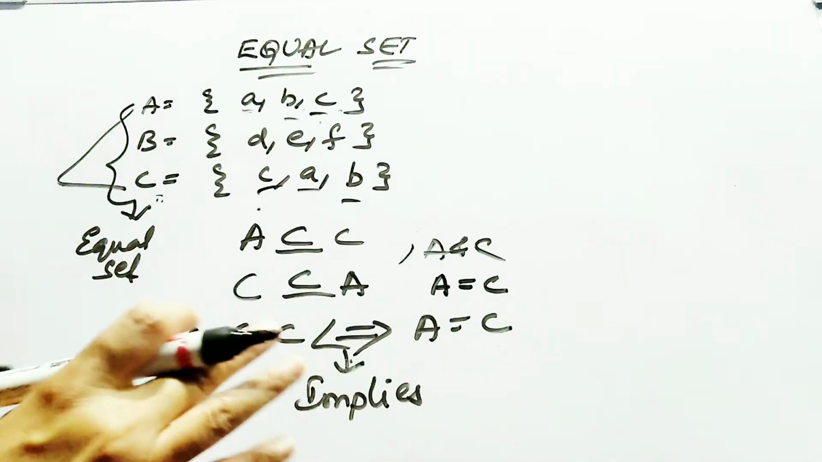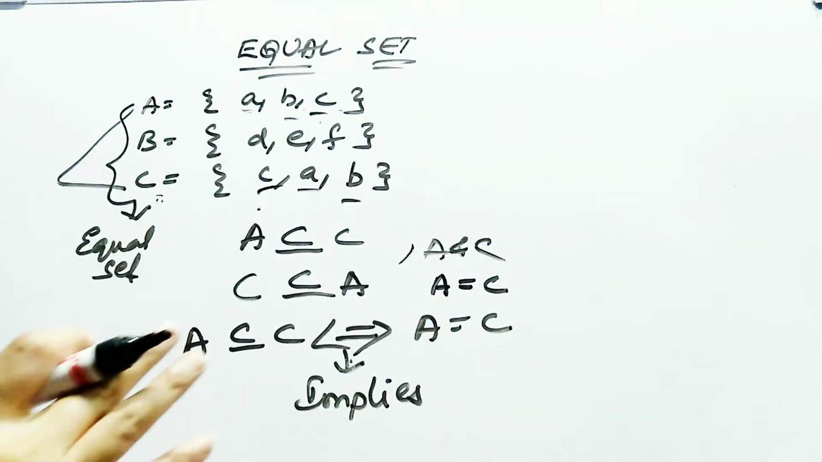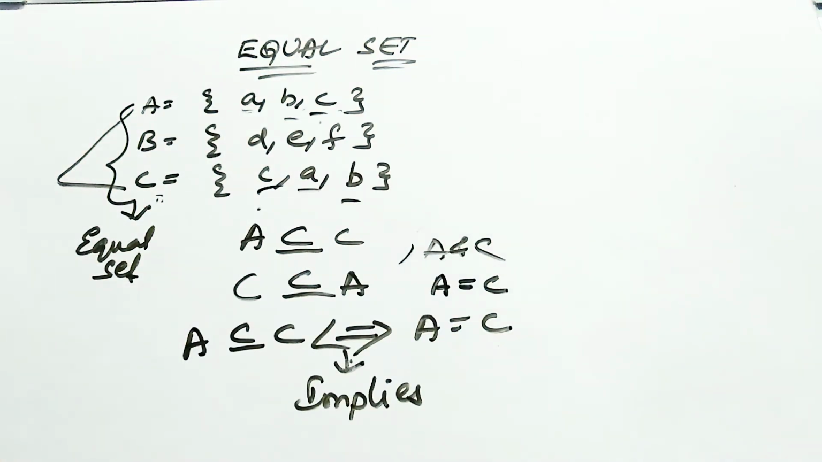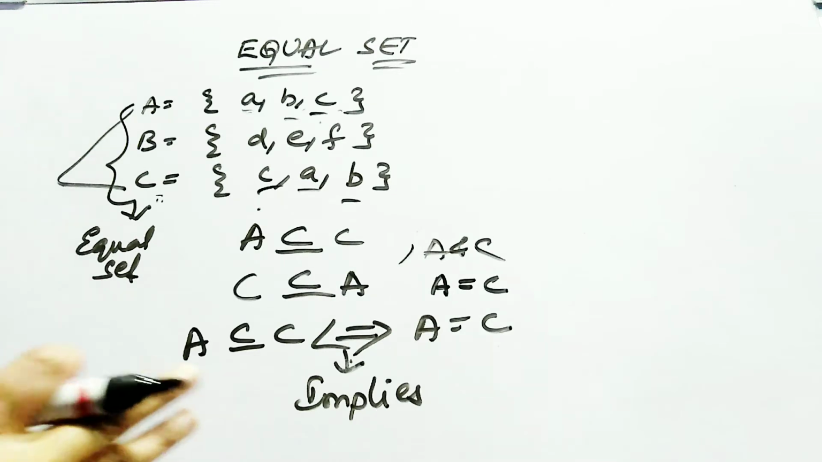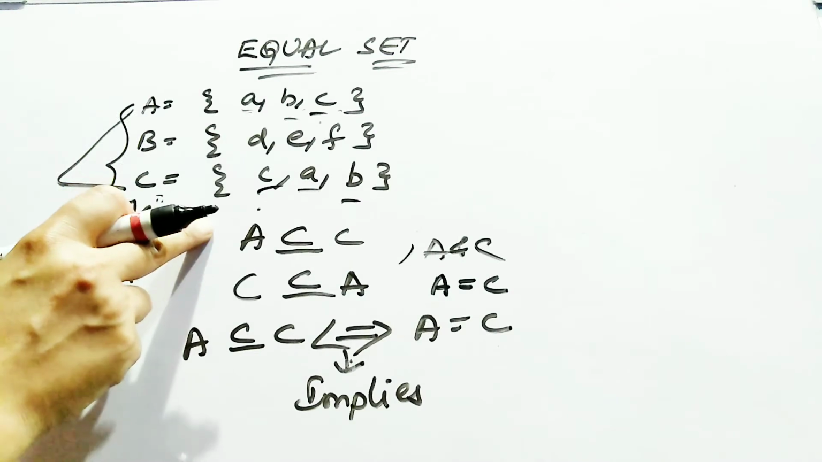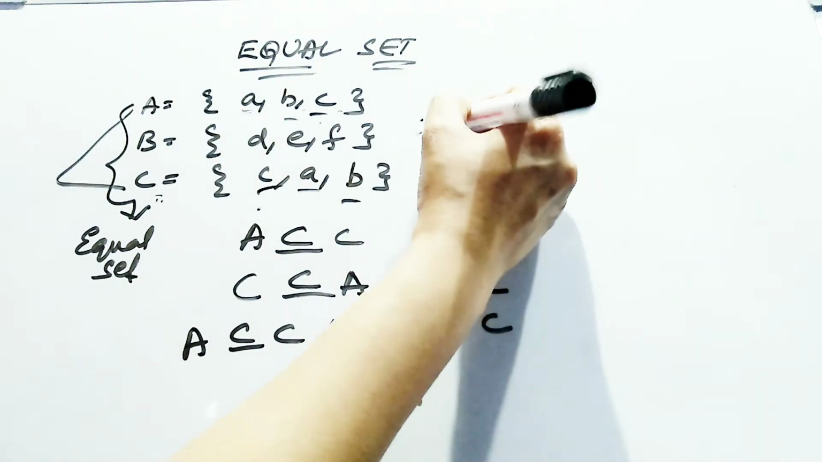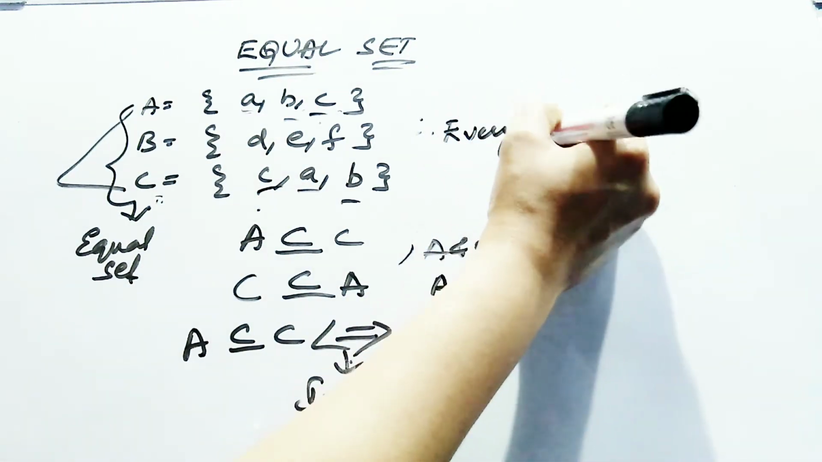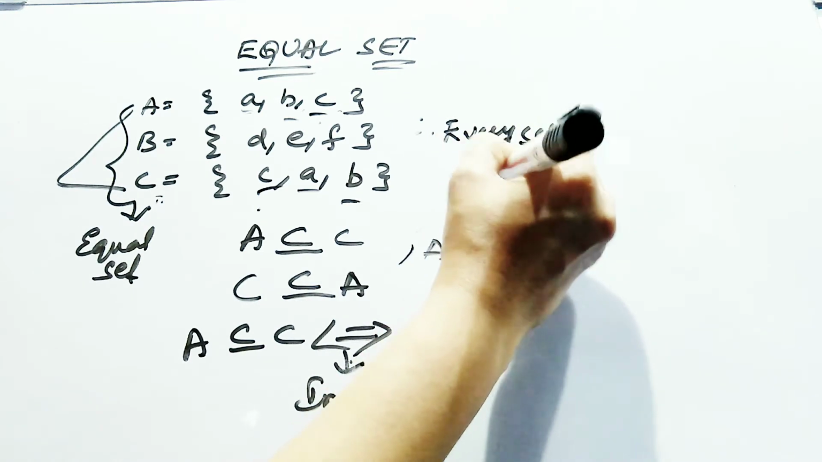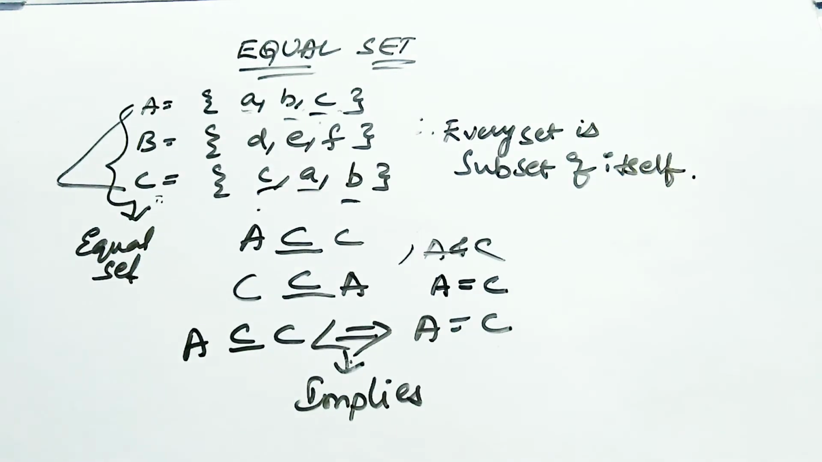This implies is read as if and only if all the elements of A are present in C. What conclusion did you get from this equal set? Every set is a subset of itself. A is a subset of C, C is a subset of A. It means that every set is a subset of itself.